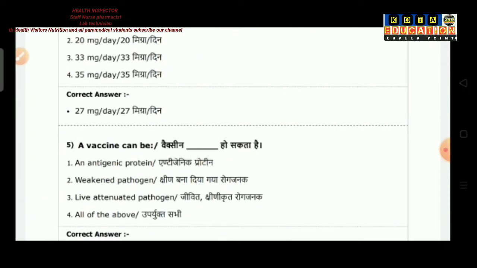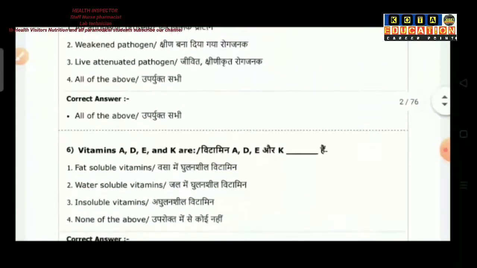Question number 5 is a vaccine can be: option 1 is an antigenic protein, option 2 is weakened pathogen, option 3 is live mutated pathogen, option 4 is all of the above. So the correct answer is all of the above.